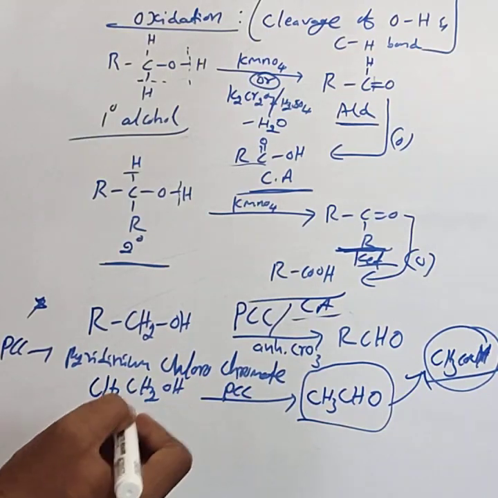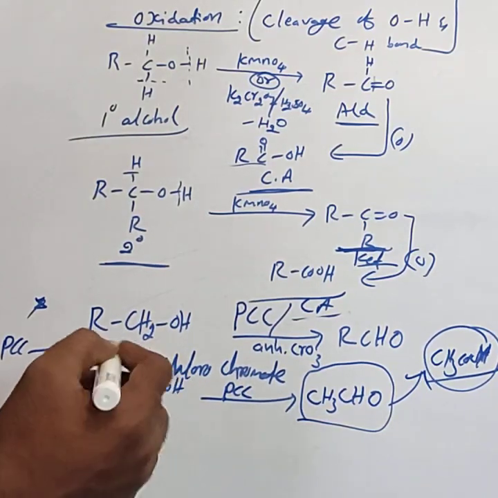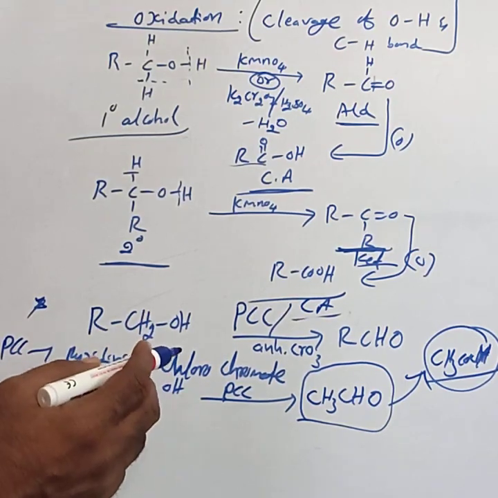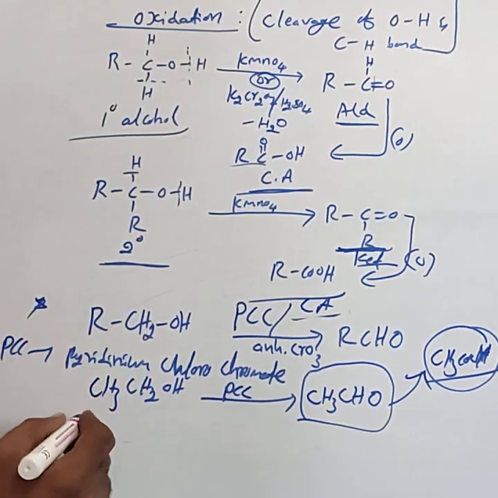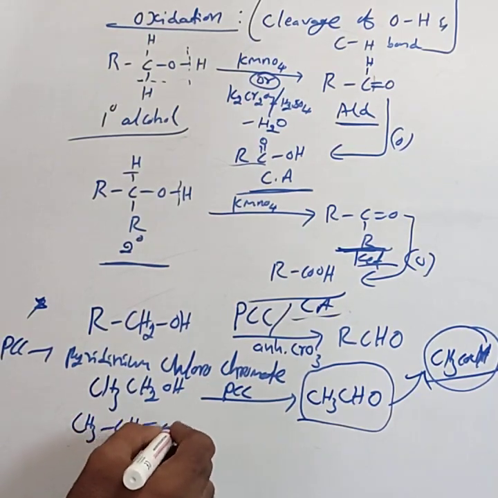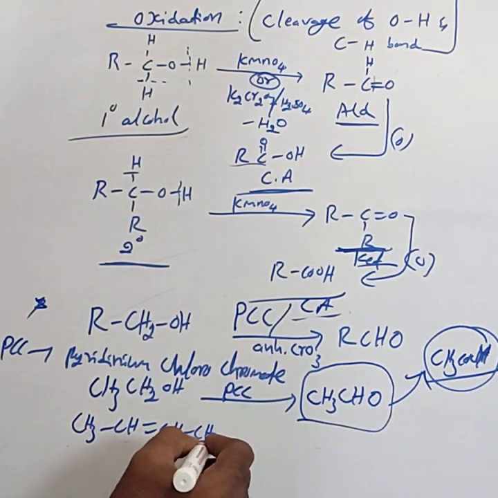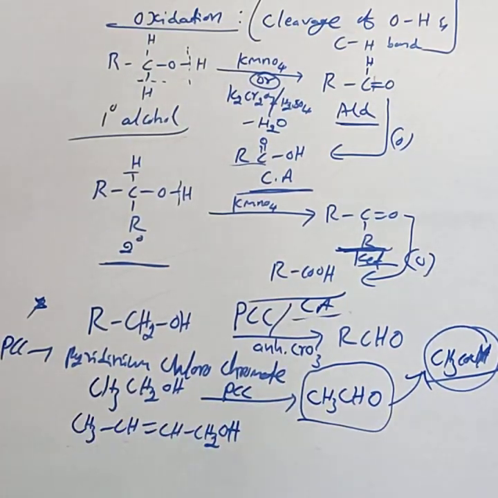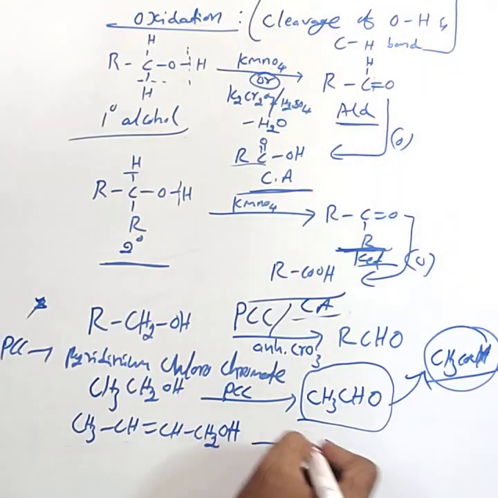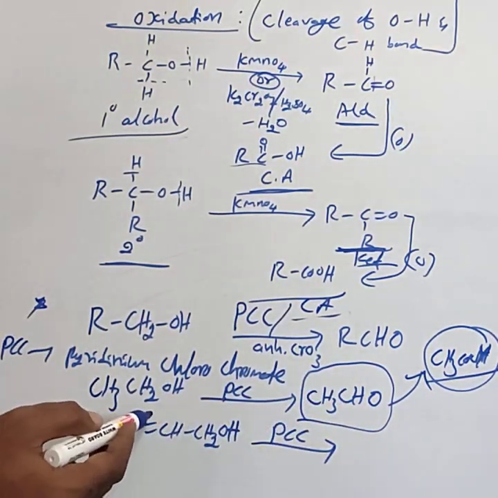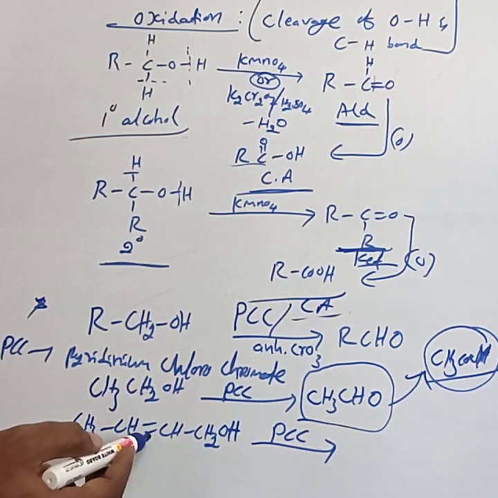Then, PCC does not alter a double bond. If any double bonds are present in the alcohol, PCC does not alter the double bond. For example, consider CH3CH=CHCH2OH. This is a primary alcohol containing a double bond. If PCC is present, it does not alter this double bond.